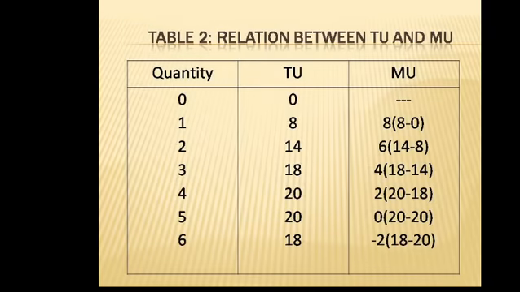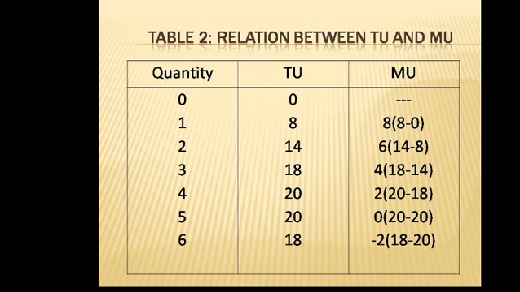Table 2, relation between total utility and marginal utility. In the first column we have quantity, in the second column total utility, and in the third column marginal utility. Our quantity goes up to 6.